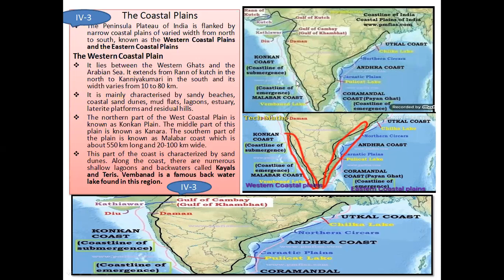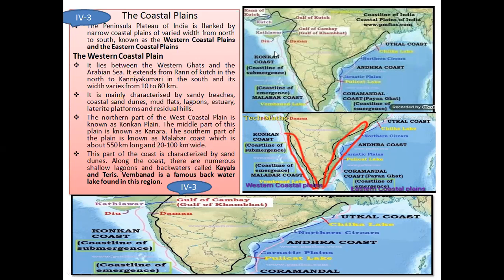So from here to here, this is the western coastal plain. This region is known as the northern part of the western coastal plain. From here, the western coastal plain is known as the Konkan plain. See this, this is the Konkan coast or Konkan plain. The western coastal plain in the northern part is known as Konkan coast. In the middle part, it is known as Kanara, and in the southern part of the western coastal plain it is known as Malabar coast.